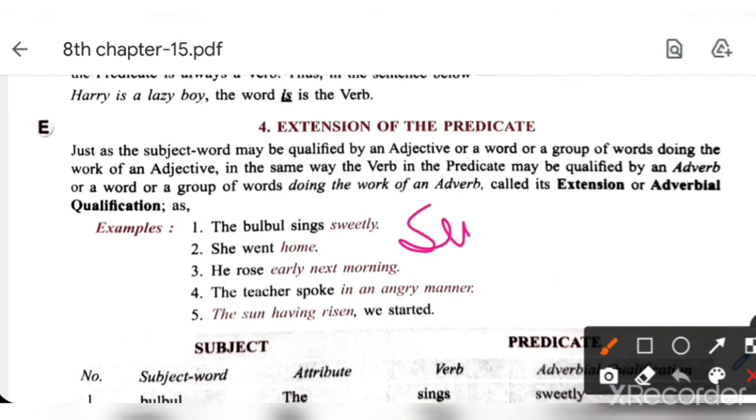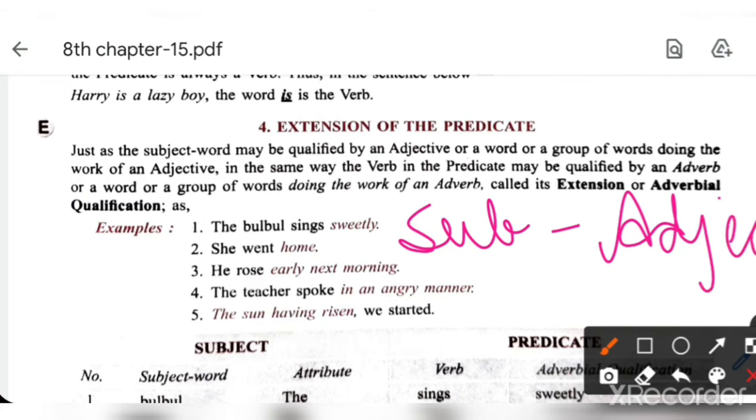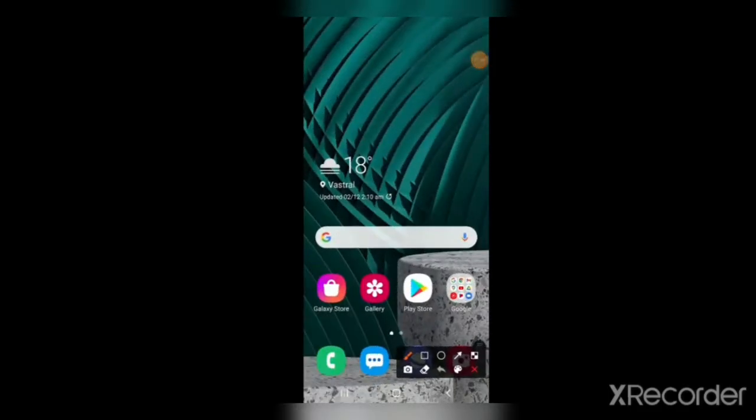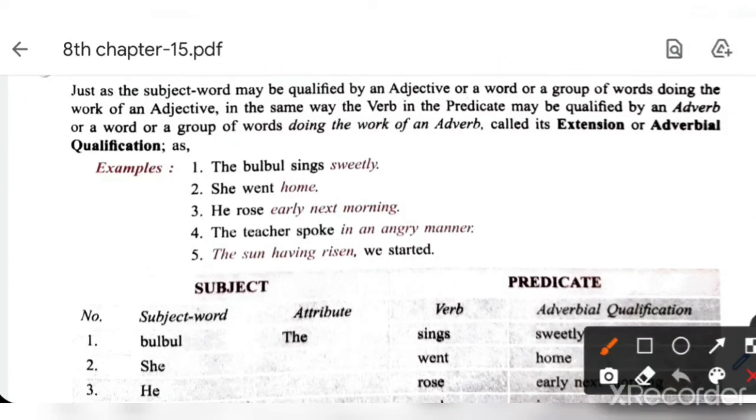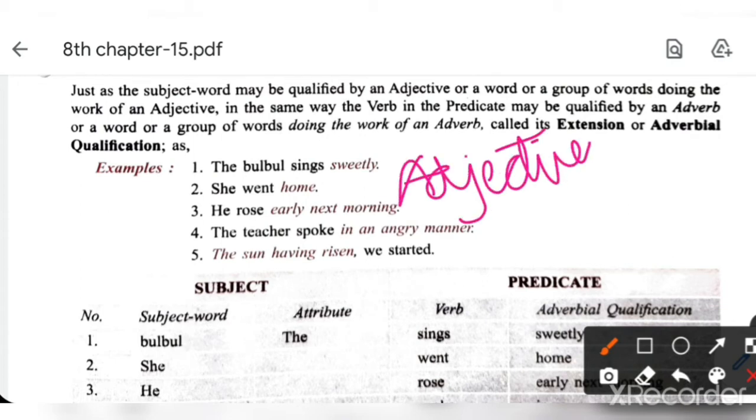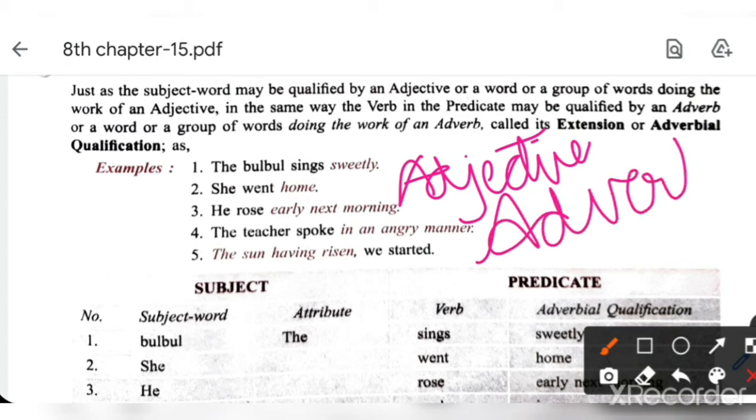See, for subject, mostly the extension is adjective. For predicate the extension is adverb, it qualifies the verb. Understood?